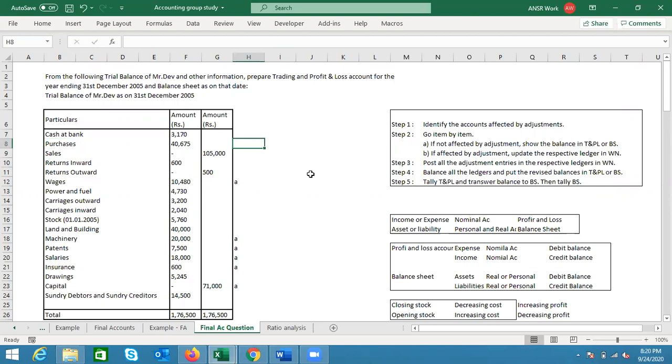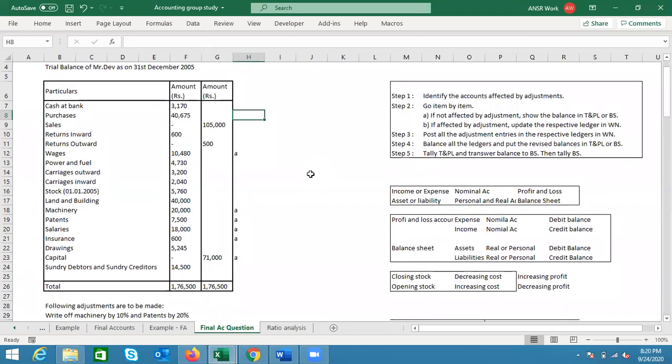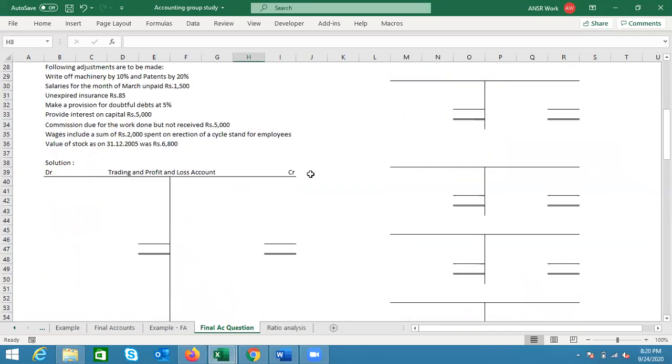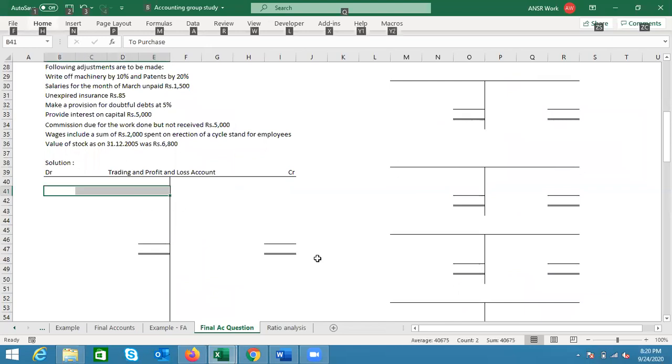Expenses. Now let me ask you one question which I have not asked until today. Will it go in the trading account or the profit and loss account? Trading account, because it's a direct expense. Yes, that is a good reason. In the trading account, we have expenses which are directly related to the product.